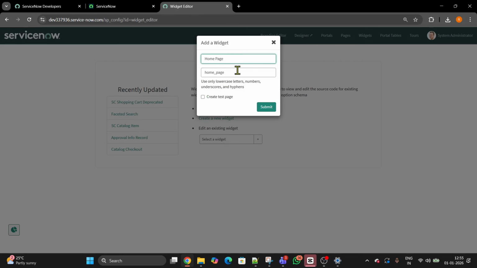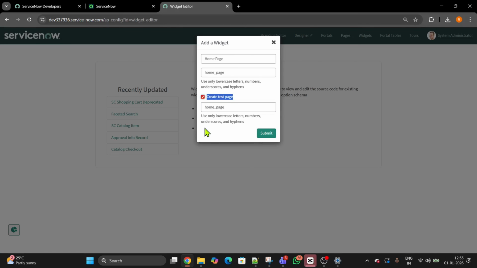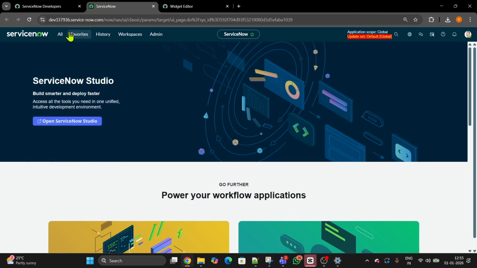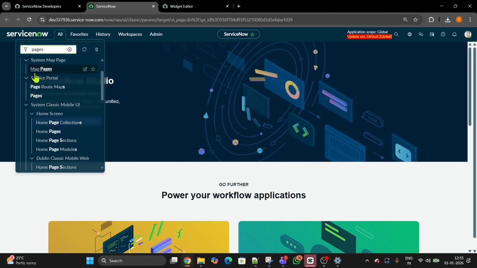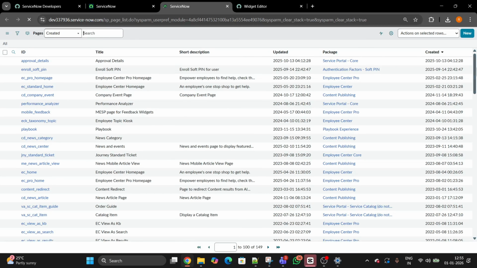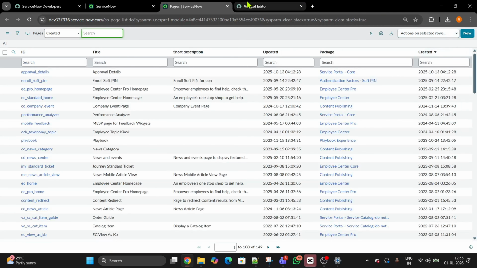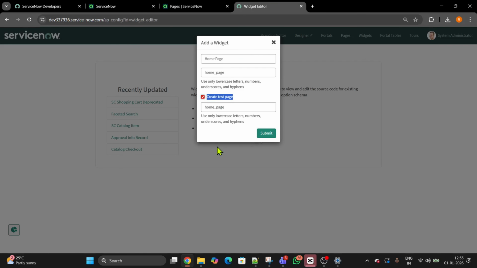And when you create your homepage widget or any widget name, you can create a test page right away. You don't have to create the page separately. If you want, you can create a page separately by going to the pages option, Service Portal pages, open this page and click on new. You can create the page. But as of now, I'm going to create them together.